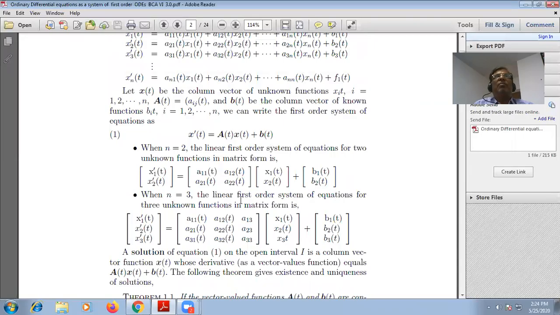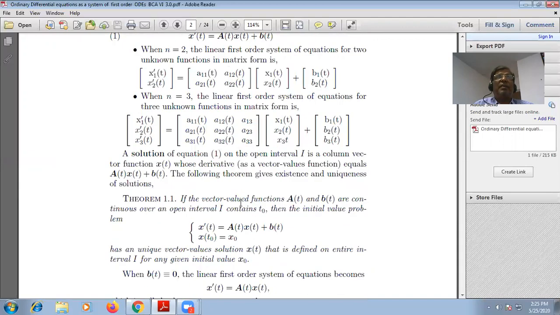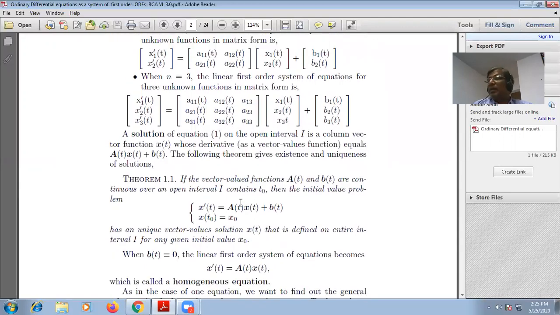If you have no knowledge of matrices, you are advised to learn the basic concept of matrices. And if after going through the concept of matrices it is still not possible for you to understand, then you should write in the comment box. We shall try to resolve your query. So students, these are the fundamentals of ordinary differential equations as a system of first order ordinary differential equations.